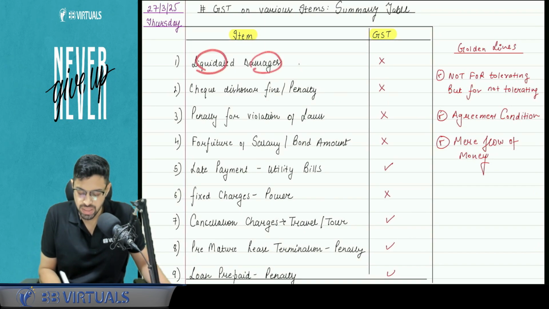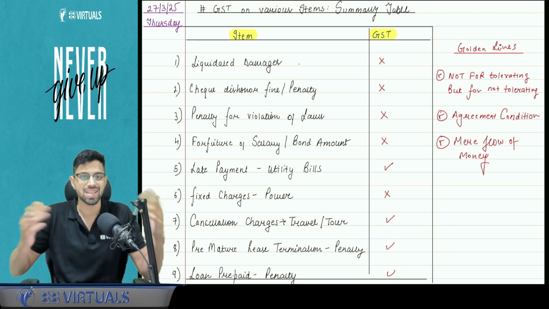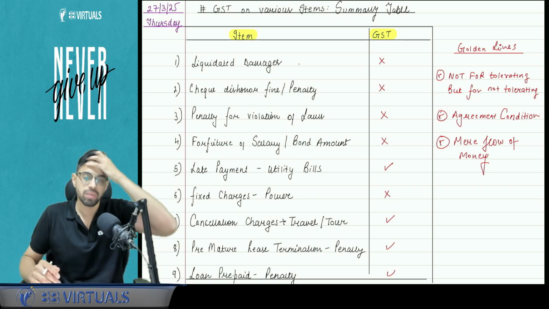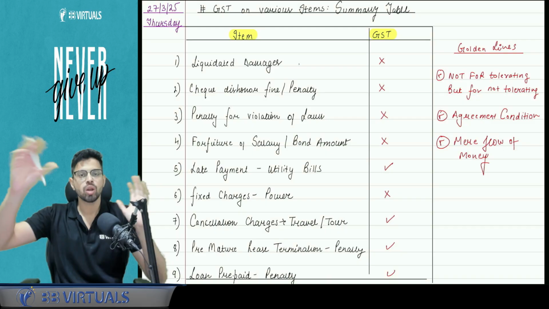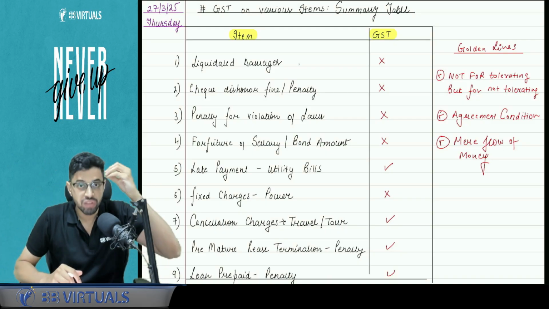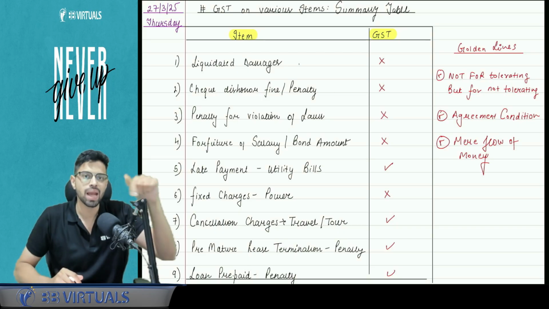So liquidated damages. Basically we are talking about whether something is a consideration or not, and thereby whether it is under the GST or not. Yes. So liquidated damages. Now what are liquidated damages? The contract states, suppose you and I are in a contract, and the contract states that whichever party breaches the contract will pay an amount to the other.